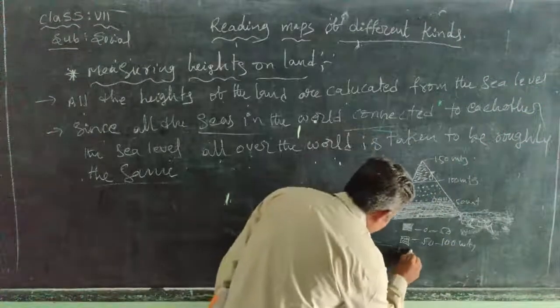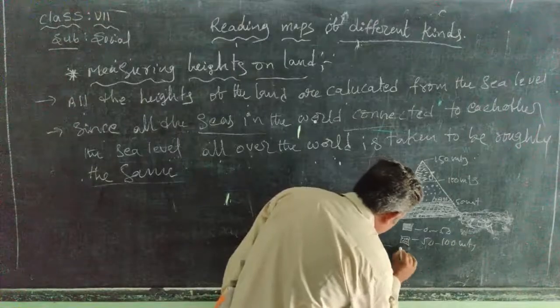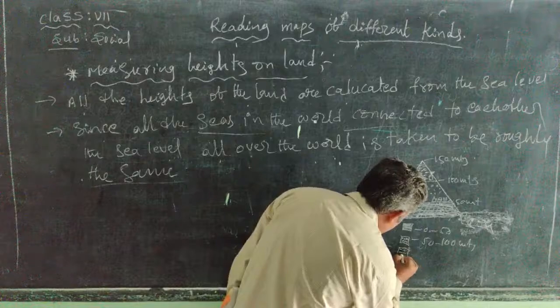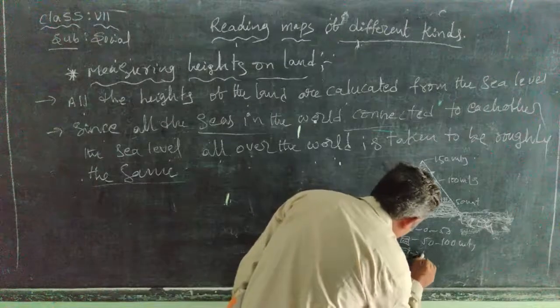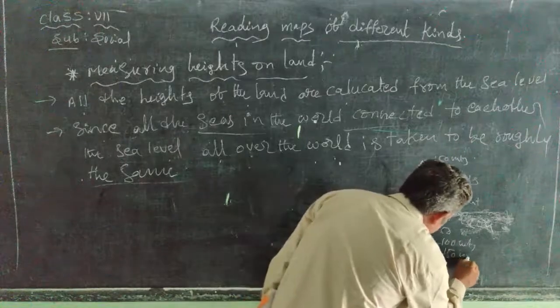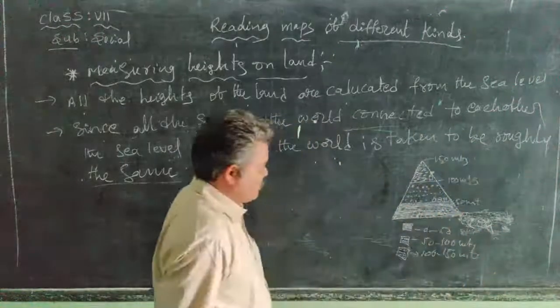Next one, this color also is there. These symbols represent 100 meters to 150 meters.